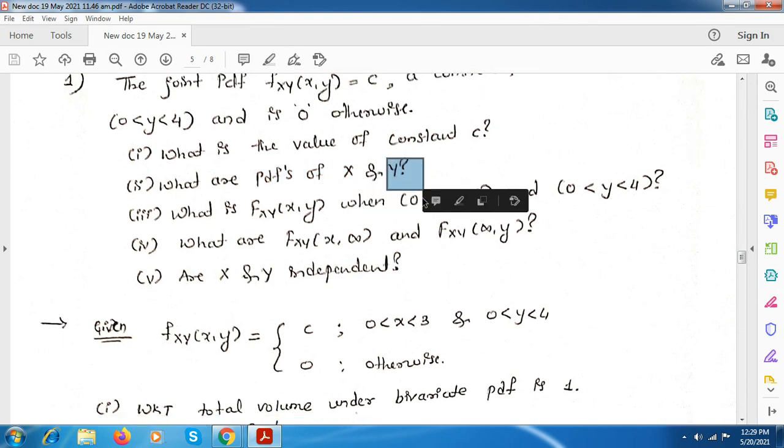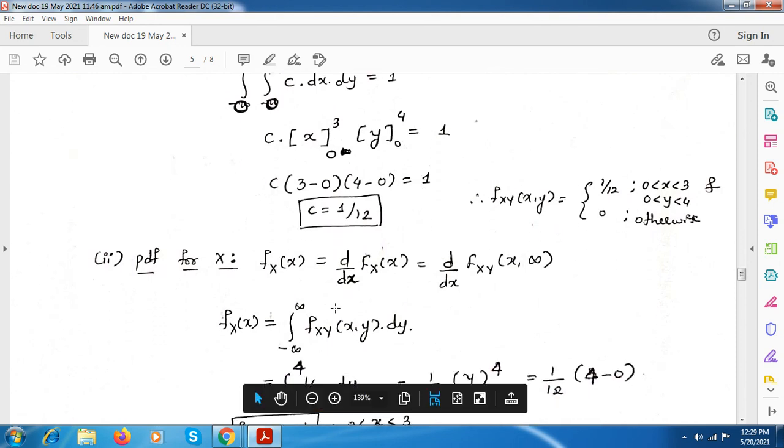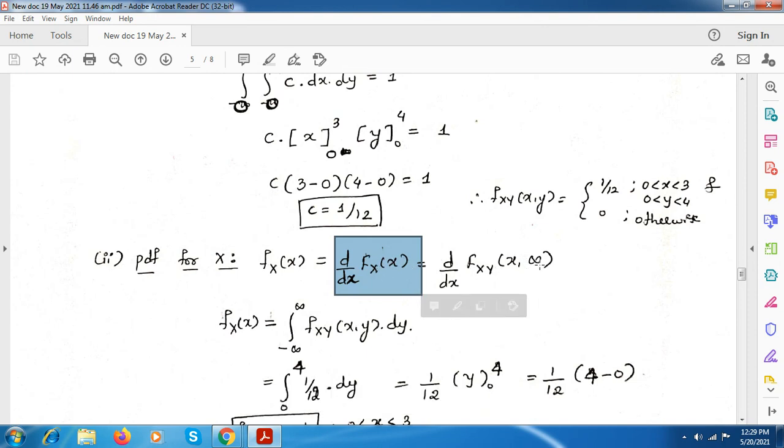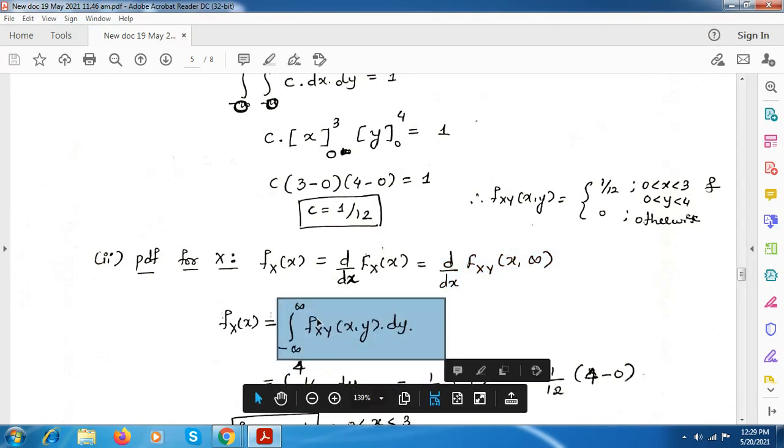You already know the formula, that is fx of x, which is nothing but the differentiation of the CDF of x, or you can write y is equal to infinity here. If you already knew this value, you would have used this equation, or else you can just write with respect to this equation. That is integration of this joint PDF with respect to dy.